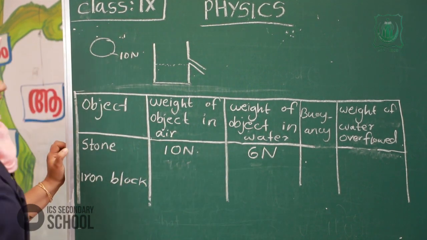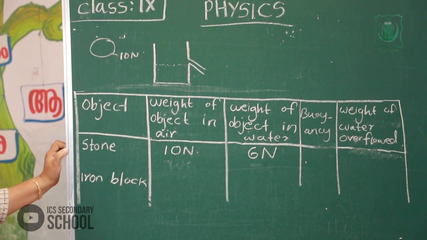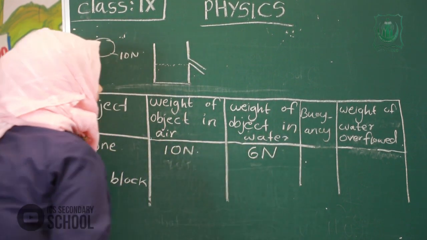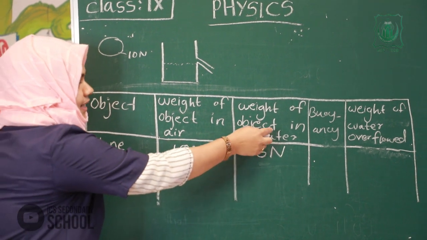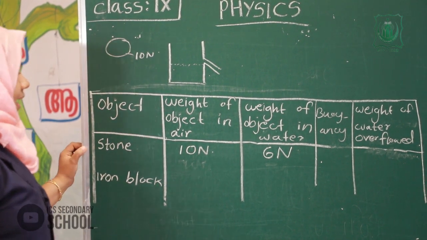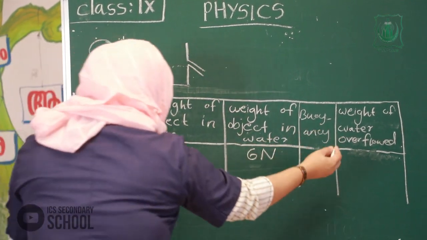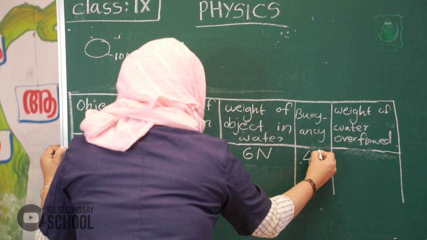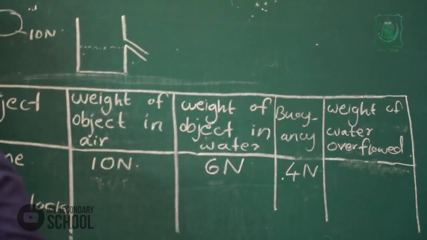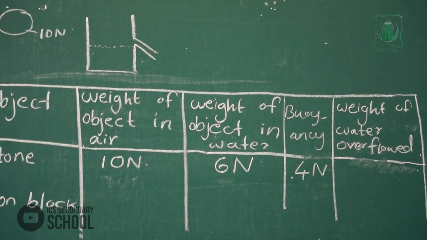How to find out buoyancy? Buoyancy is equal to weight of object in air minus weight of object in water. So 10 minus 6 is equal to 4 Newton.